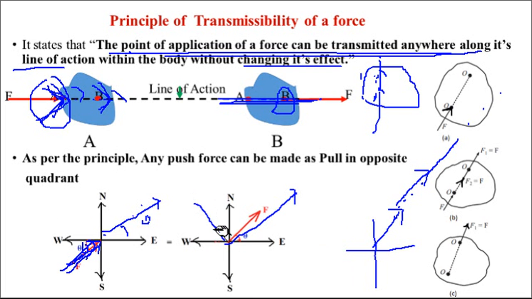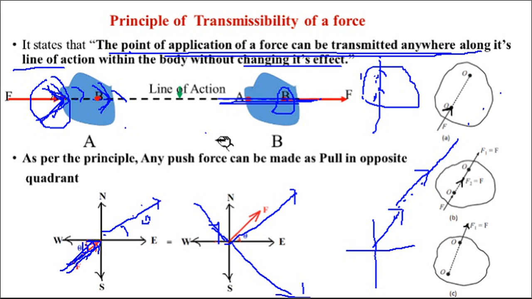The condition is that the force must be a push. Any force that is a push here can be made a pull in the opposite quadrant. That is the principle of transmissibility: an applied force in any quadrant can be made a pull in the opposite quadrant. On the line of action the force can be extended anywhere, and it will cause the same effect on the body.